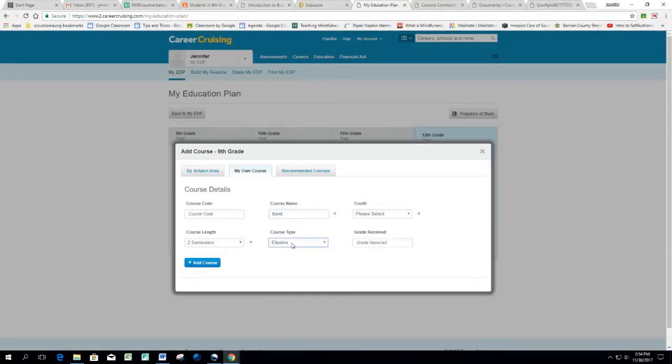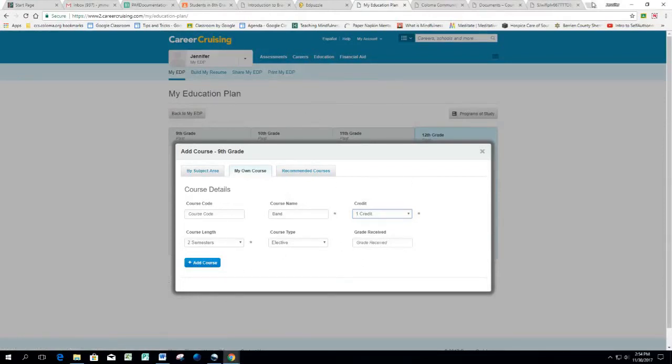So you're going to change the course type to elective. Credit, it's a full credit because it's a year-long class, half a credit per semester. And then you're going to click on Add Course.